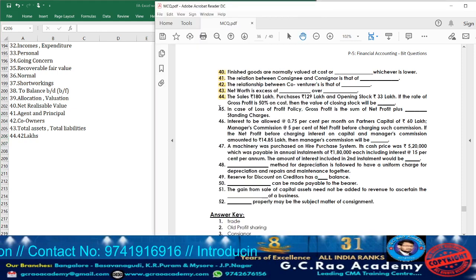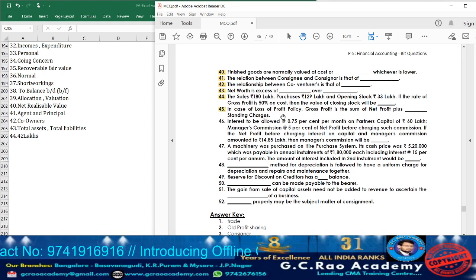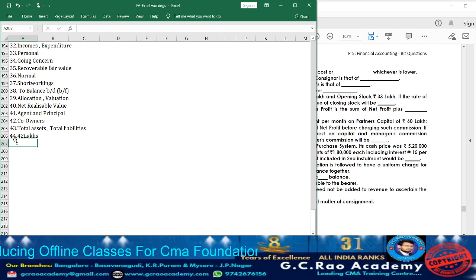Now moving on to question 45. What they're telling: in case of loss of profit policy, the gross profit is the sum of net profit plus insured standing charges. Accordingly, take down 45, insured. Now let us move on to question 46.